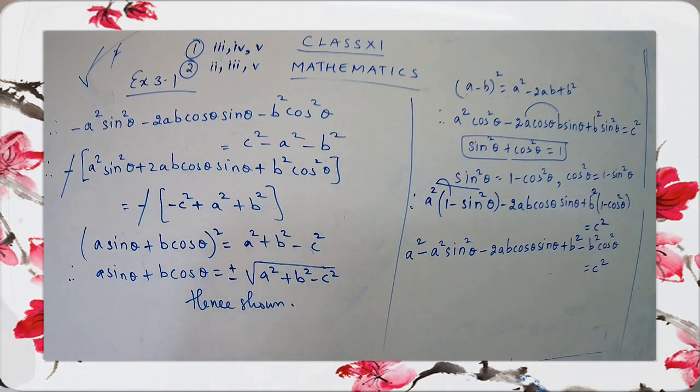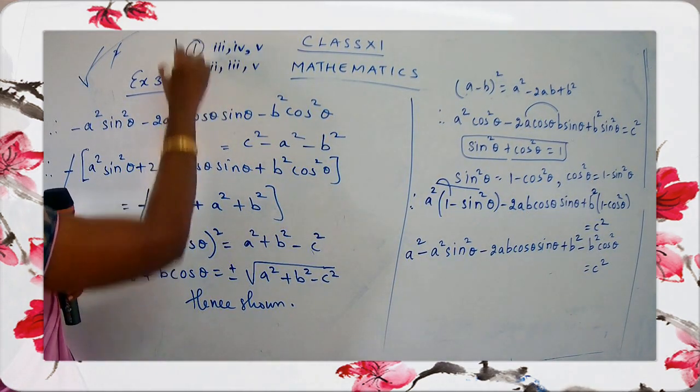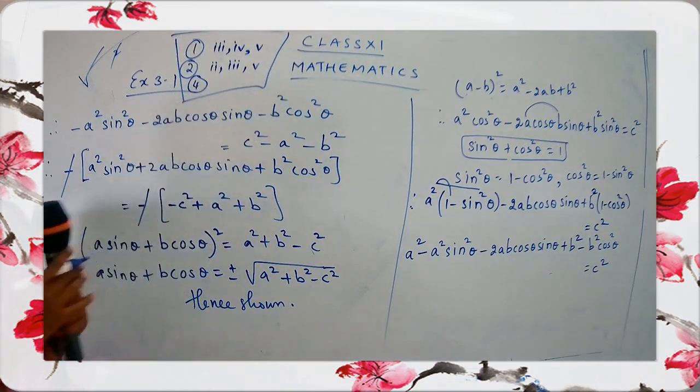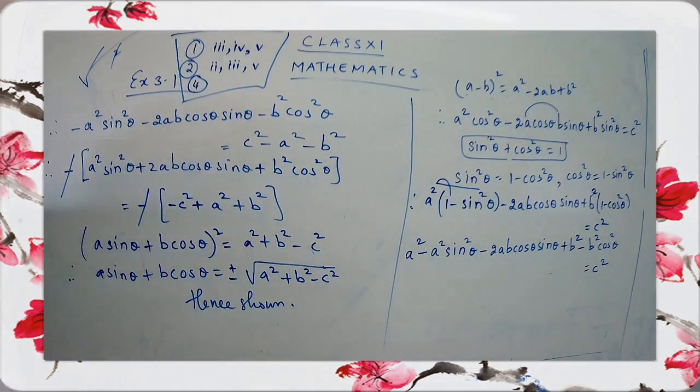Okay, children, you have one more sum to do as homework. You will be completing sum number 4 as your homework. Sum number 4 will be your homework. Let me repeat the homework part once again. Your homework is from question number 1, 3rd, 4th, 5th. From question number 2, 2nd, 3rd and 5th. And the 4th sum will be your homework. And we will be continuing with the remaining sums in the next class.